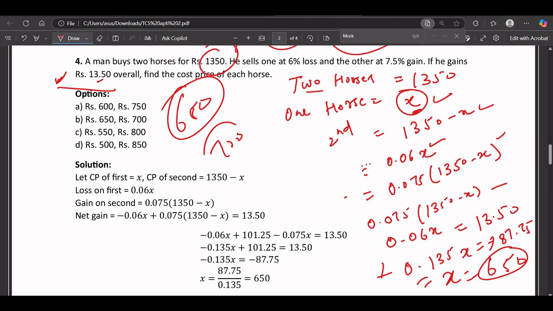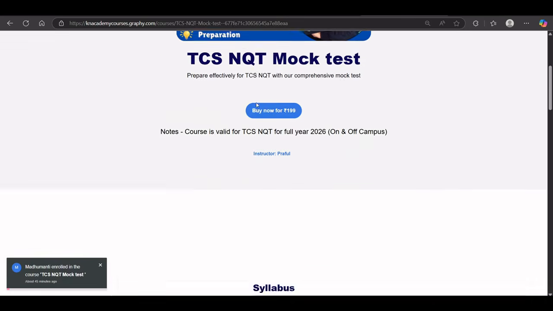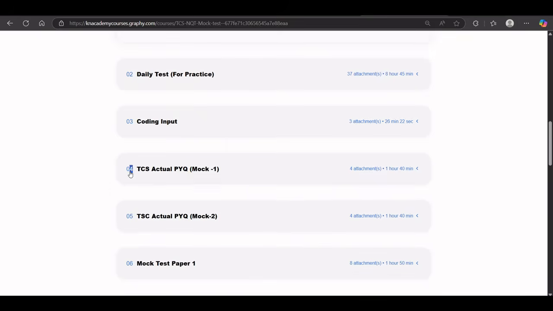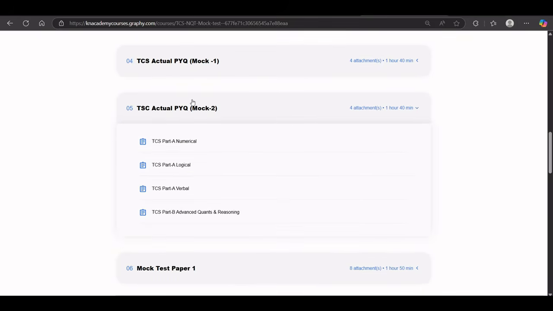If you have any doubt, you can just rewatch it, because I don't think it is very hard. It is simple only, so easily you can get it. Don't forget to practice these kinds of questions. Also, in the mock test, you will be getting questions like these with a timer.